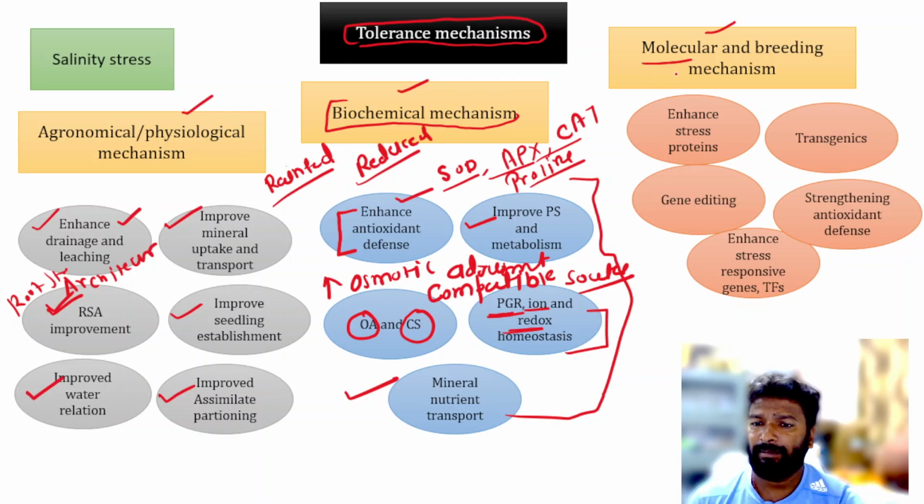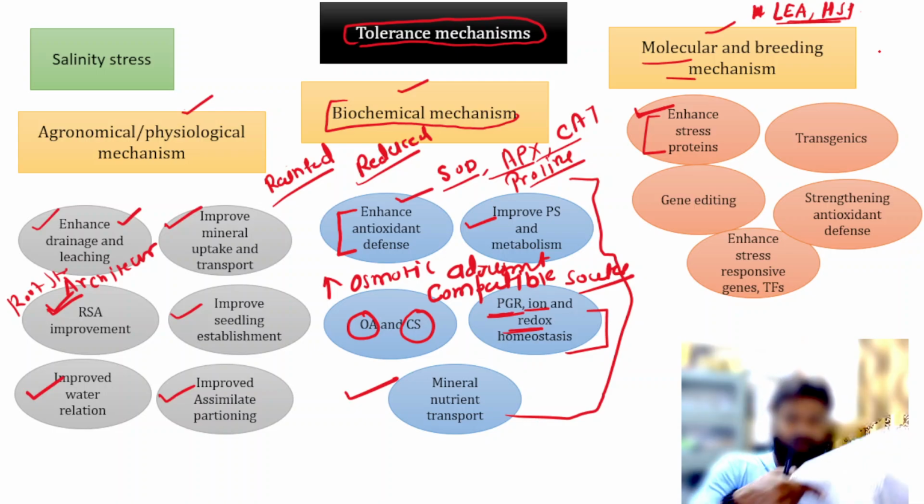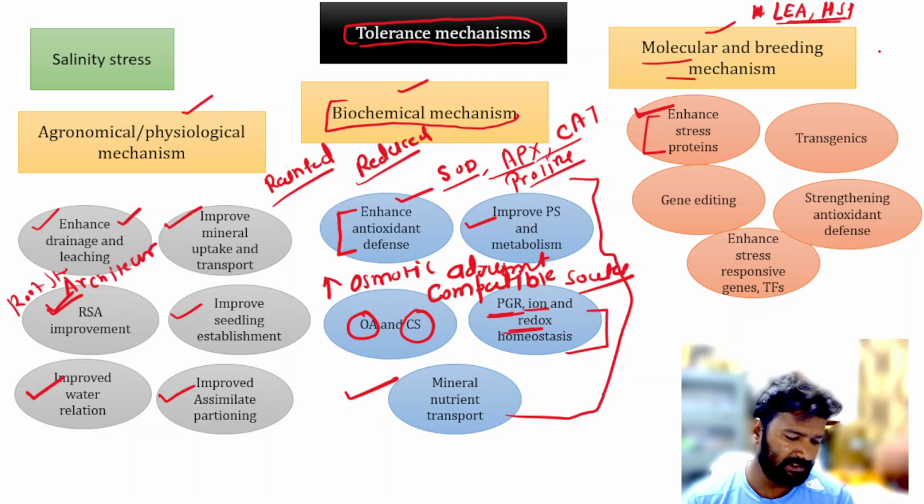And molecular breeding mechanism, there will be enhancement in the stress proteins. In the stress proteins lecture we have discussed that there are several proteins like LEA proteins and HSP proteins. So they are enhanced during the stress, and these proteins can be enhanced. Also development of transgenics. There are several transgenics which are developed for enhanced salinity stress tolerance. And gene editing.